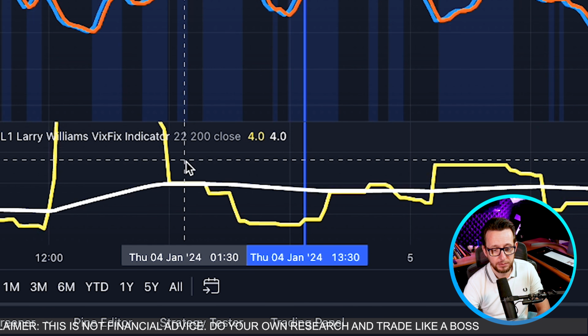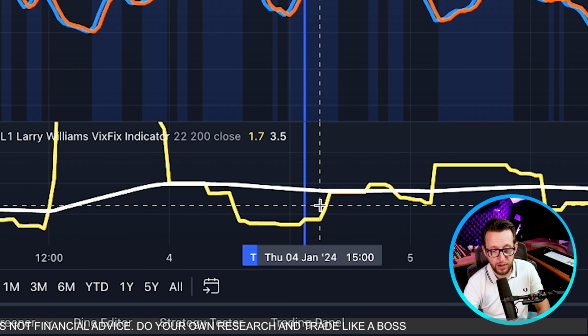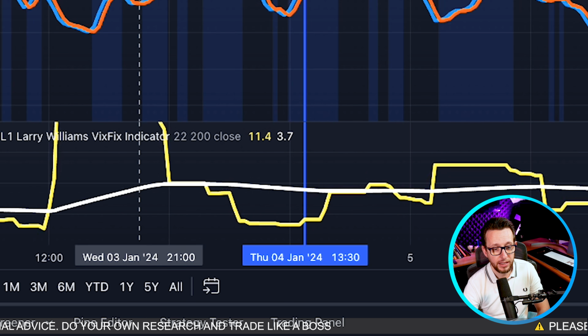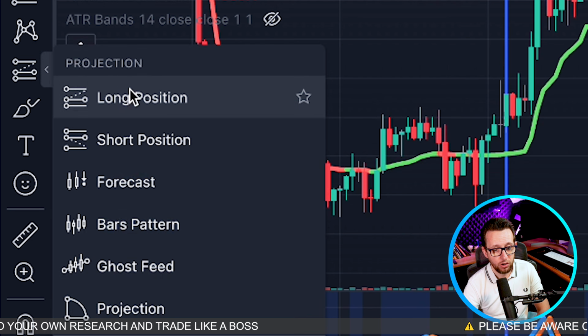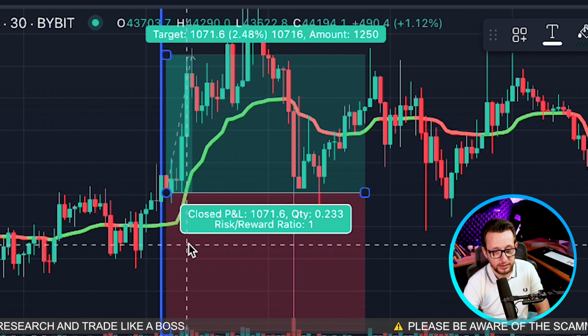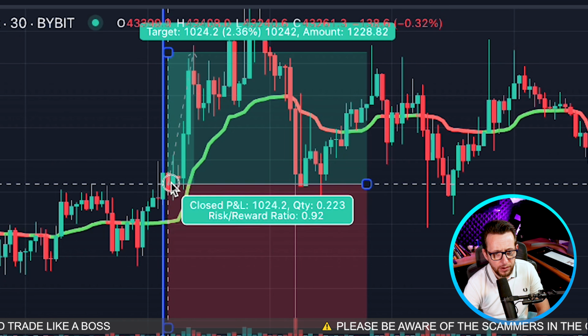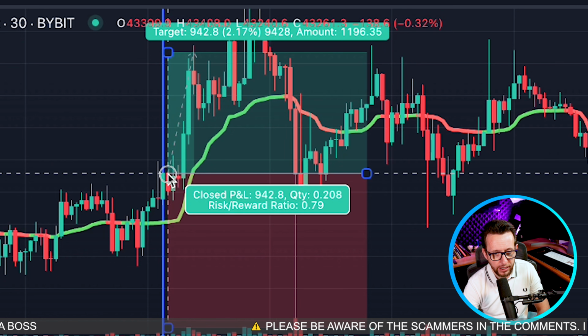And the Larry Williams VIXFix is here. As you can see, we are white above the yellow. I'm going to add a long position just here on the next candle, on the open of the candle, as that is where we would get our entry.